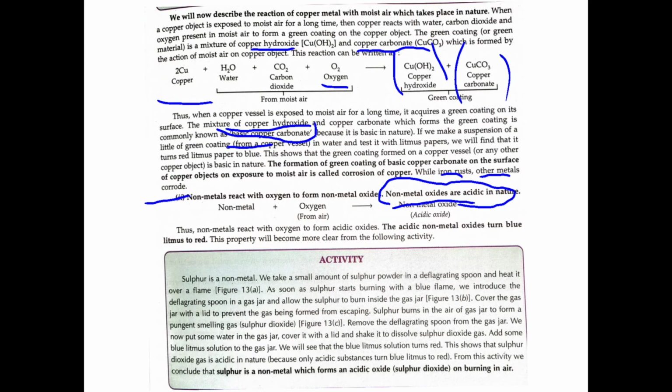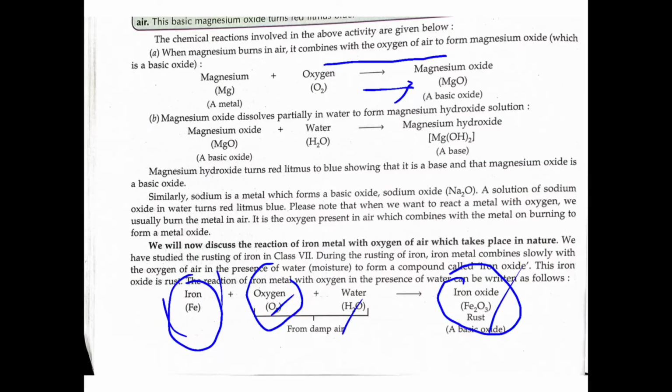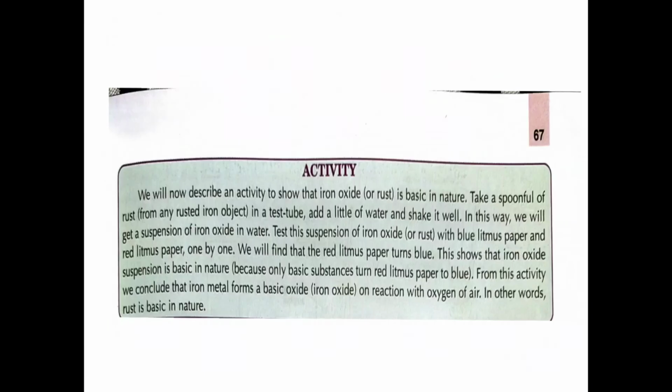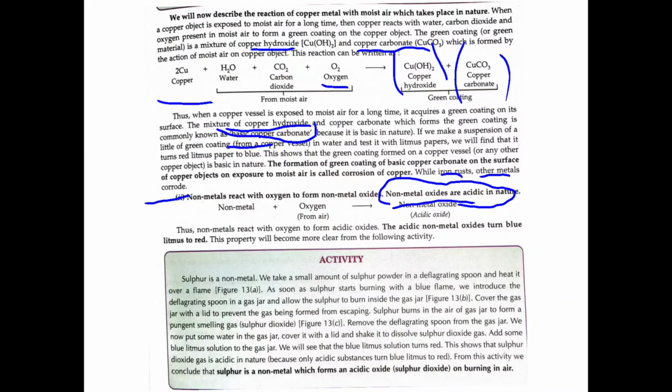Don't forget. We already discussed one activity of a basic oxide, that means the magnesium ribbon. Now we will be discussing non-metals. So, sulfur we are taking. Sulfur is a non-metal.